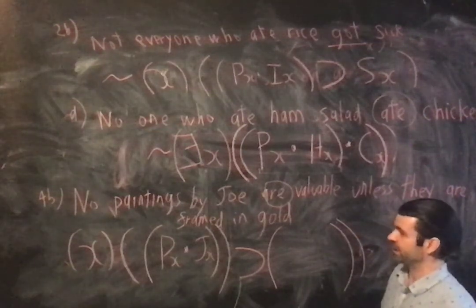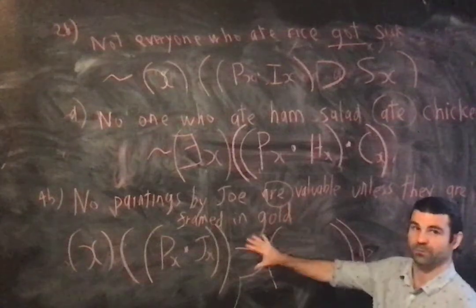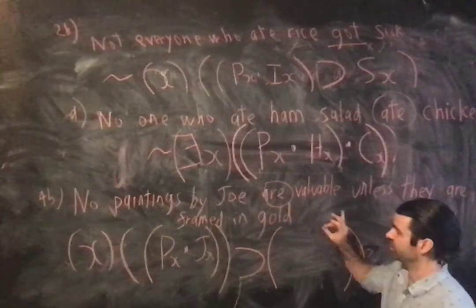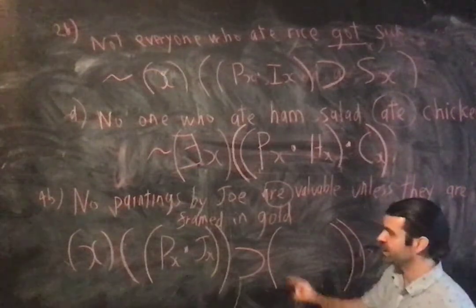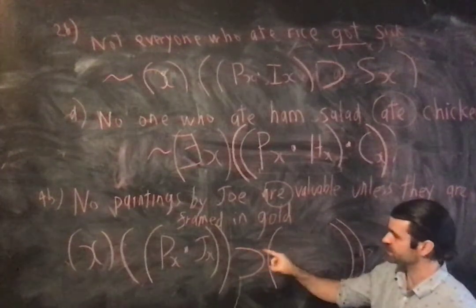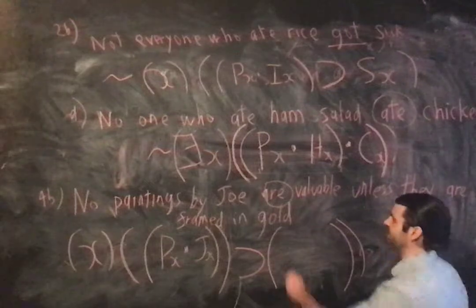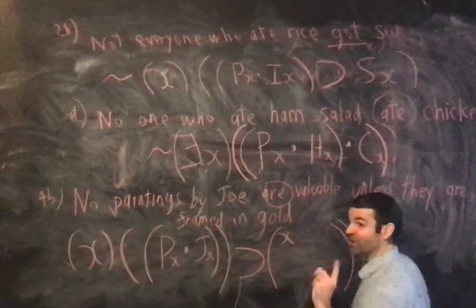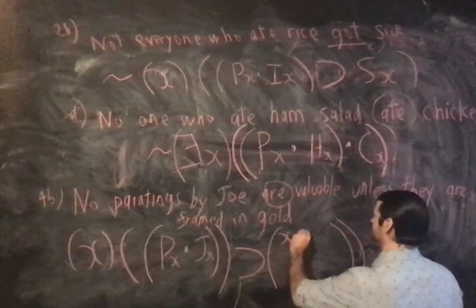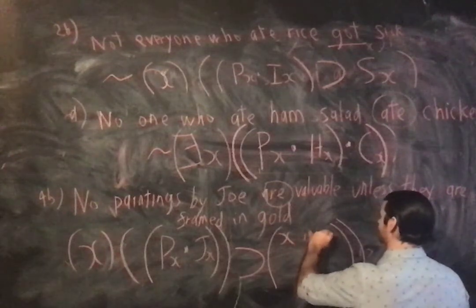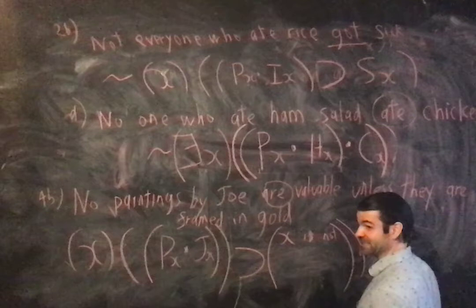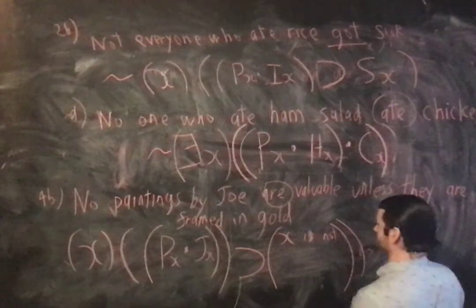So I want this to match in meaning no paintings by Joe are valuable unless they're framed in gold. How do I say that? For all x, if x is a painting by Joe, then what? X is not valuable. X is not valuable if x is not framed in gold, right?